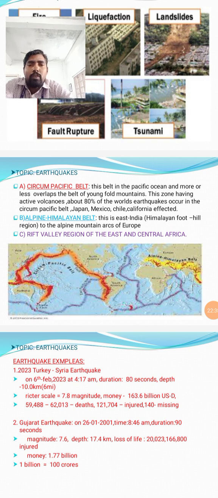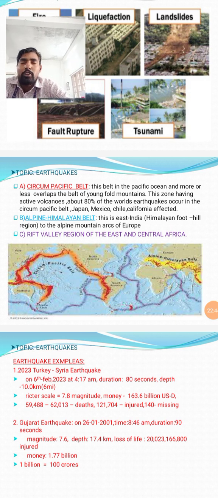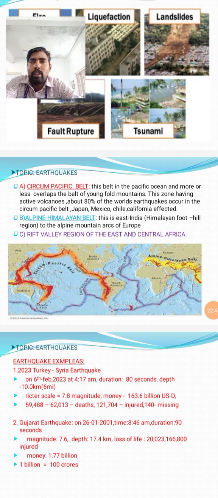On the surface and subsurface of the Pacific Ocean there are many volcanoes, and 90% of the volcanoes are active. Because of those volcanic eruptions, 80% of the world's earthquakes occur in the circum-Pacific belt. The mostly affected countries are Japan, Mexico, Chile and California.